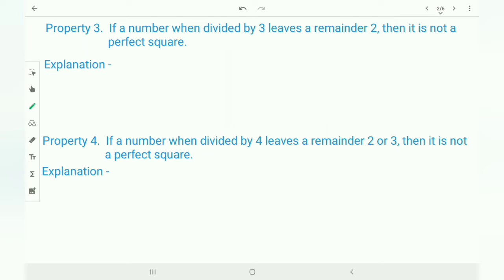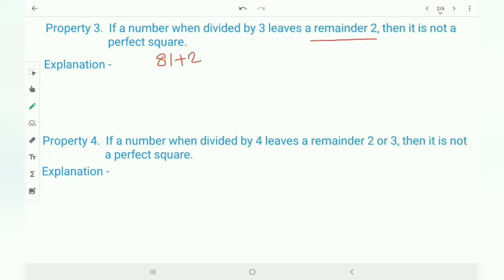Property 3. If a number when divided by 3 leaves a remainder 2, then it is not a perfect square. Now first I am taking a perfect square. Suppose this is 81. I am adding 2 here because here we have to focus on remainder 2.